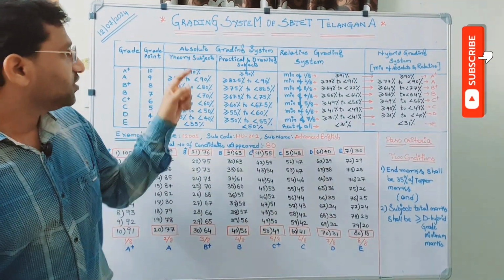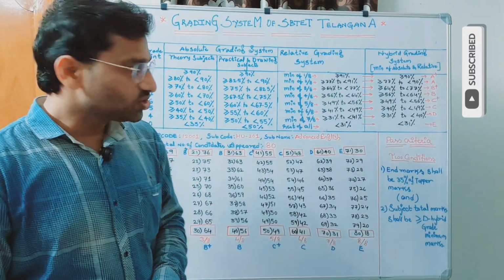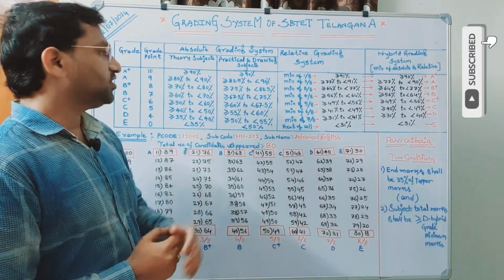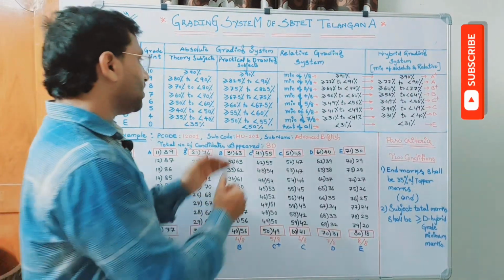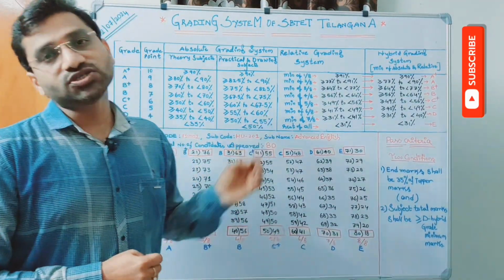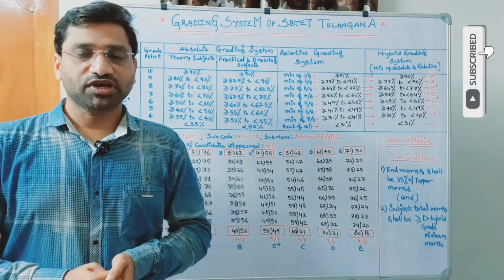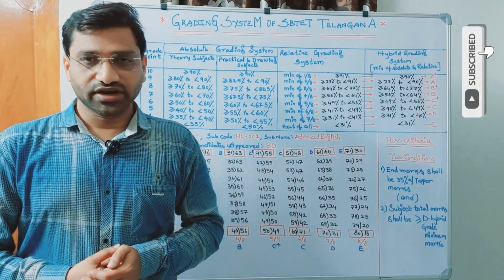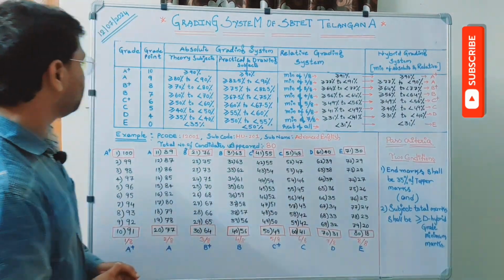So like that, we have 2 types of categories here also. That means there are separate grade ranges for theory subjects and separate grade ranges for practical subjects, which also includes the drawing subject, because drawing is also considered a practical subject at SBTET level, right?